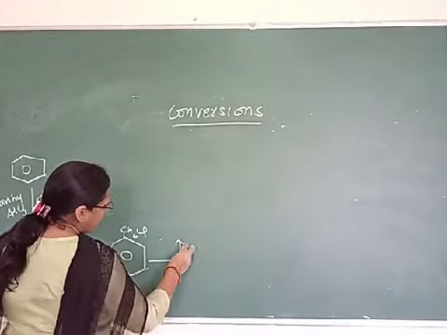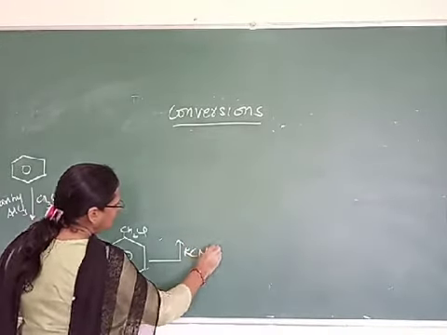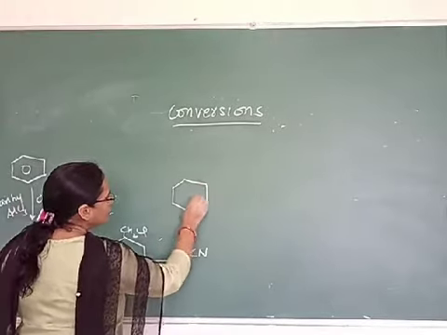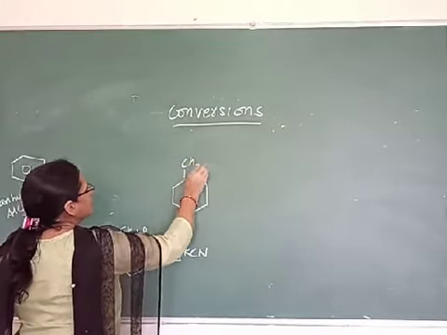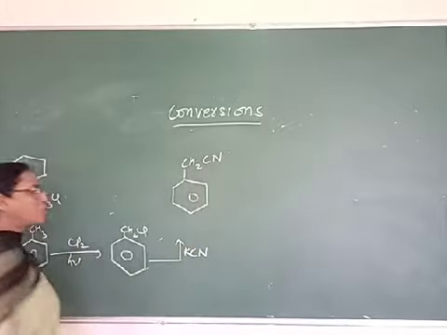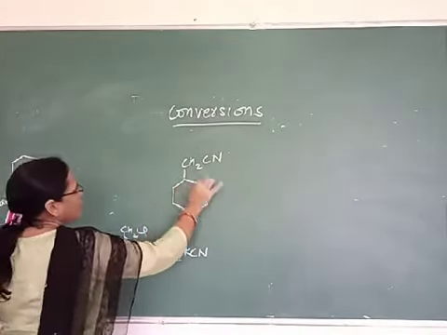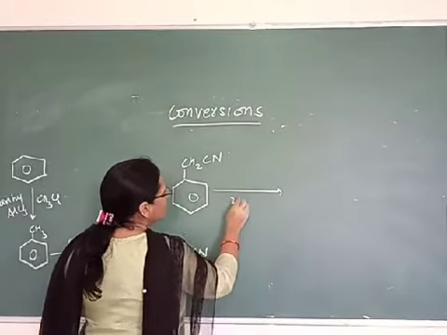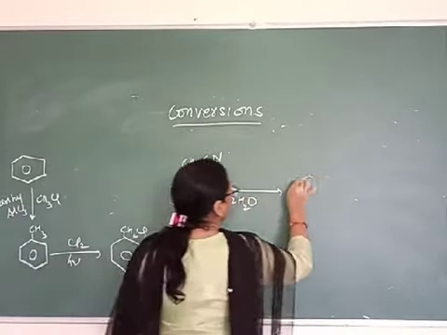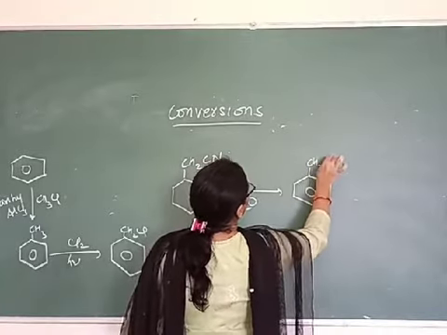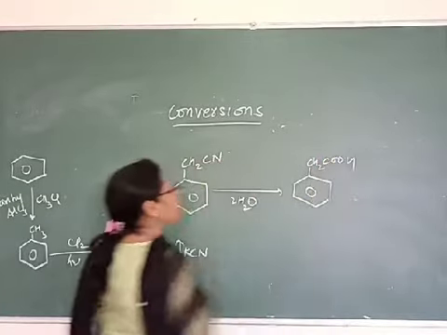So treat it with KCN. You will get CH2CN here. And then further you do its complete hydrolysis. On complete hydrolysis, it will give you the carboxylic group.